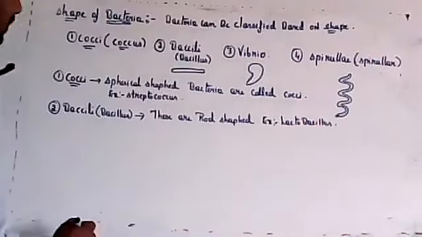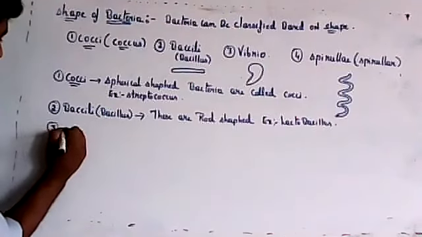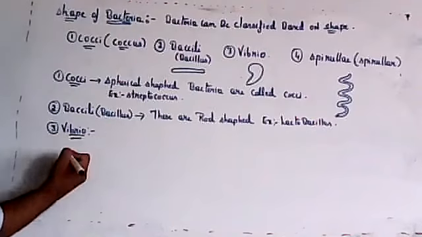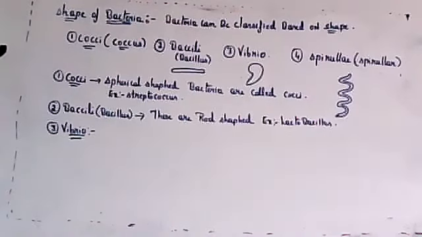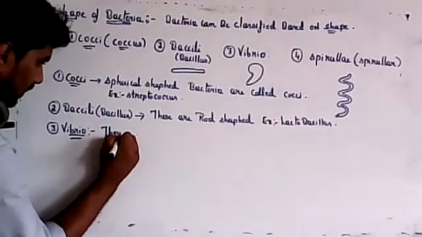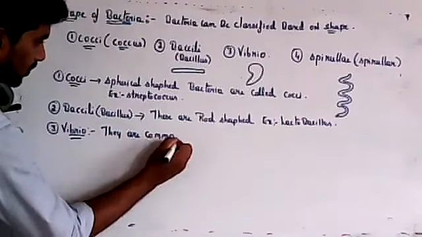The third one is vibrio. They are comma shaped.